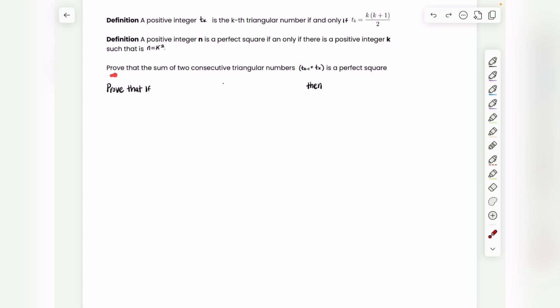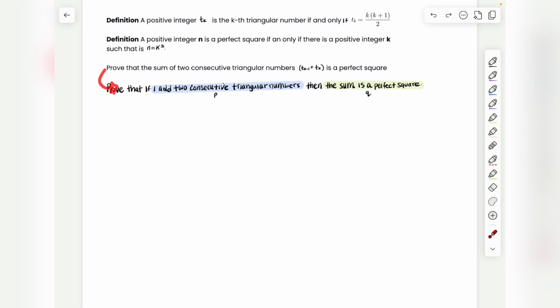Well, we're told to prove that the sum of two consecutive triangular numbers, so the sum of two numbers that are triangular and next to each other, is a perfect square. And they give us these two numbers. One of them is t_k and another one is t_{k-1}. So in other words, we can say if I add two consecutive triangular numbers, so this here can be my P, then the sum is a perfect square. So this here can be my Q.